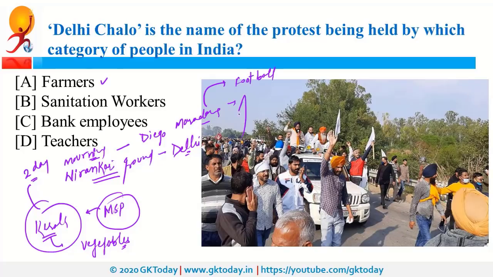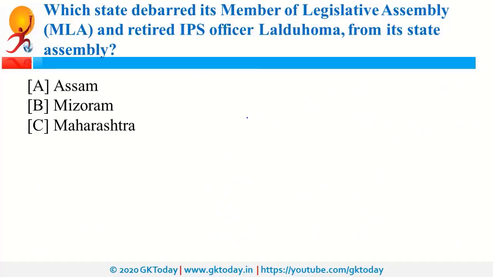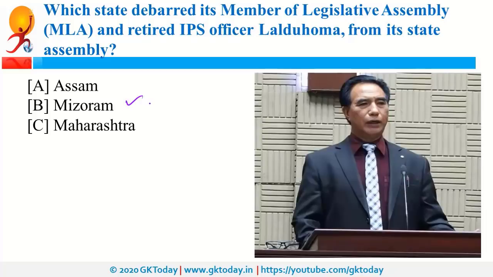Which state debarred its MLA, that is Member of Legislative Assembly, and former IPS officer Lal Thanhawla from its state assembly? So, right answer is Mizoram. Recently, he was debarred from the State Assembly of Mizoram. Why was this done? He was elected as an independent candidate.